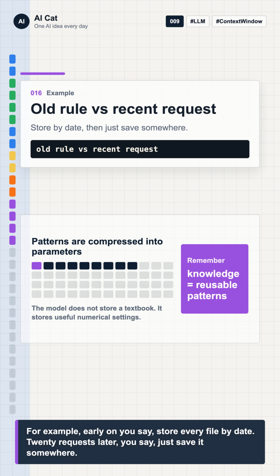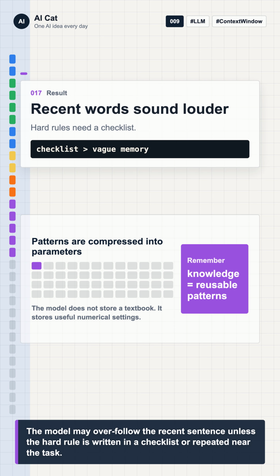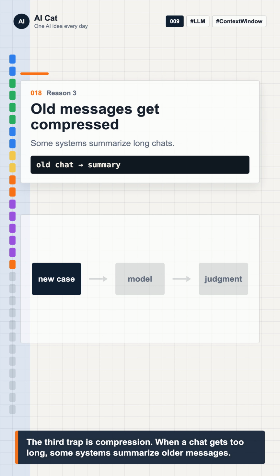For example, early on you say, store every file by date. Twenty requests later you say, just save it somewhere. The model may overfollow the recent sentence, unless the hard rule is written in a checklist or repeated near the task. The third trap is compression.